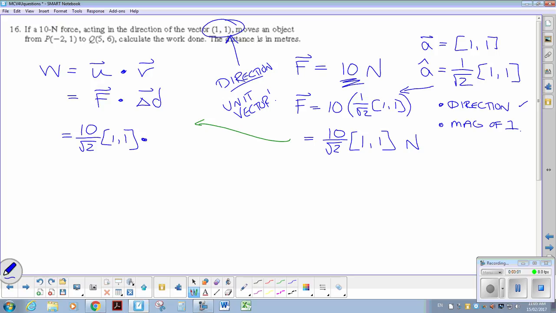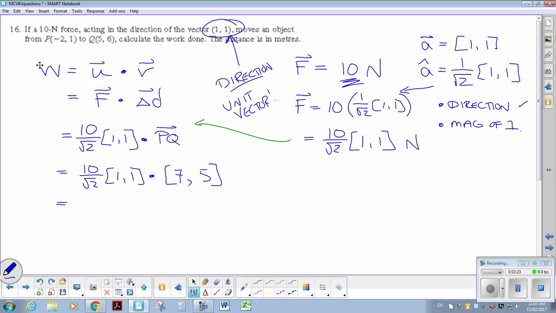Dot our direction vector. Well, the direction vector is just going to be PQ. So 10 over root 2, 1, 1. Again, that's a unit vector with a magnitude multiplier of 10. Vector PQ is just point Q minus point P. So that would be a 7, and 6 take away 1 is 5.